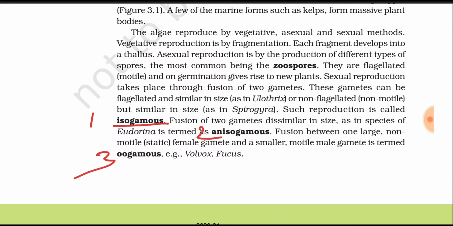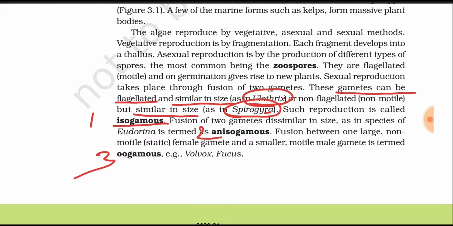The first one is isogamous. These gametes can be flagellated and similar in size, for example in Ulothrix, and non-flagellated, I mean non-motile, but also similar in size, in Spirogyra. Both Ulothrix and Spirogyra have gametes similar in size.